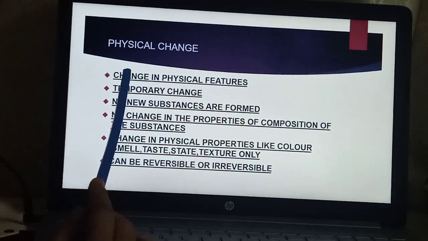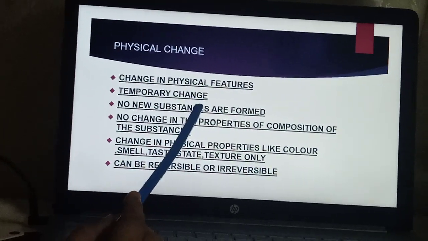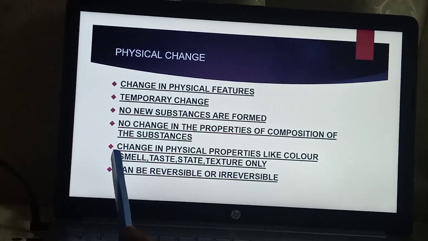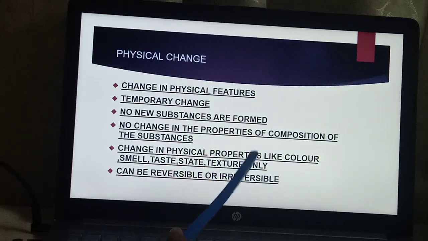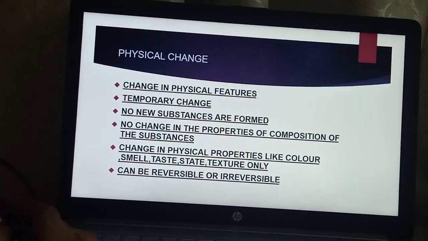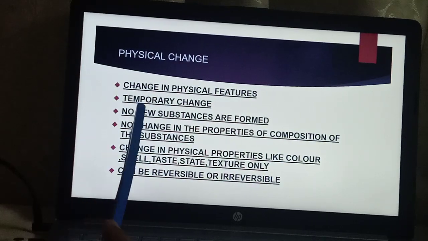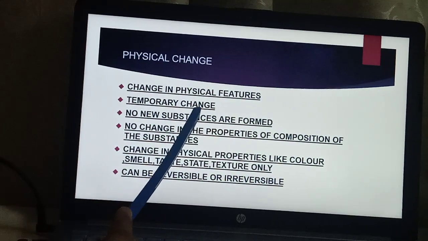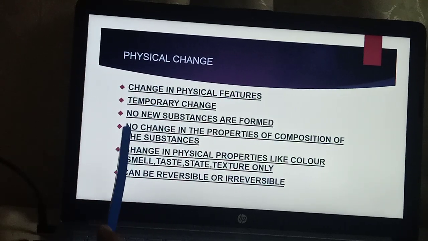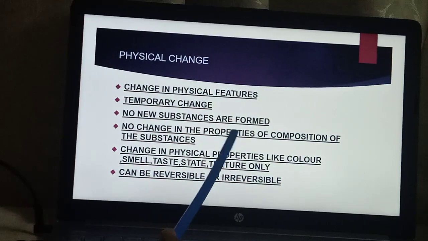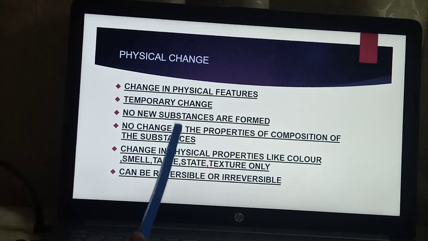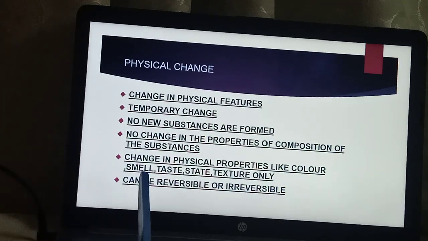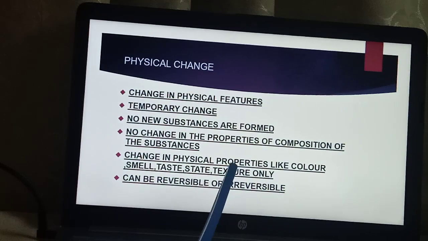Okay children, now let us study physical change in detail. Physical change is a change in physical features only. In this, there occurs a change in physical properties like color, smell, taste, state, texture only. Most important, the substance remains the same. No new substances are formed. This is a temporary change. The change does not take place in the composition of the substance. Change takes place only in the physical property of the substance.